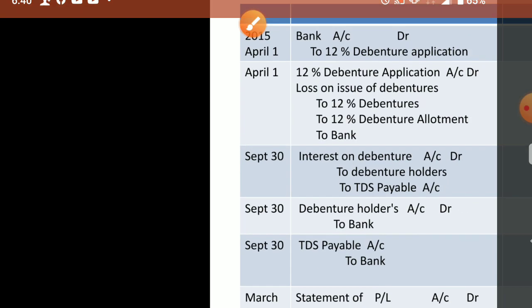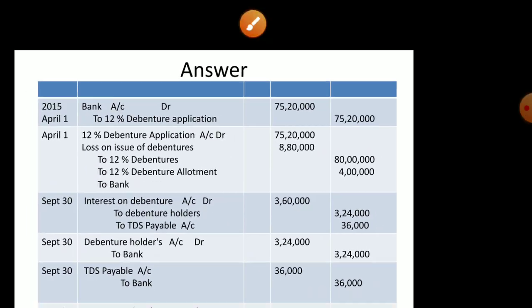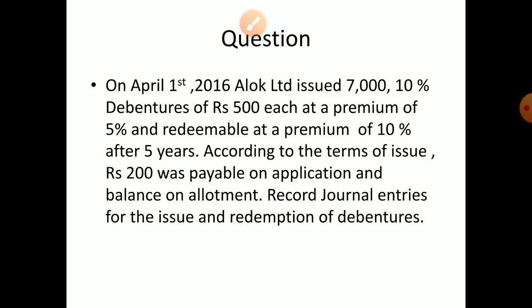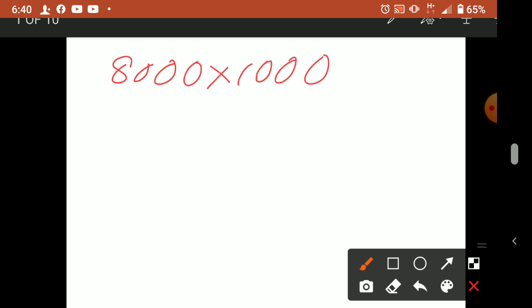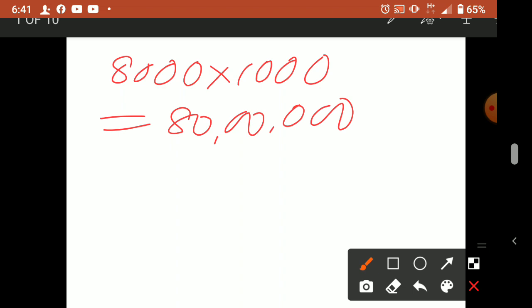Okay, I will write and show you on a blank page. Here I will write. So what is the number of debentures? 8,000 into nominal value. Don't take discount or premium to calculate the interest. So it is coming to 80 lakhs, the total value of debenture.